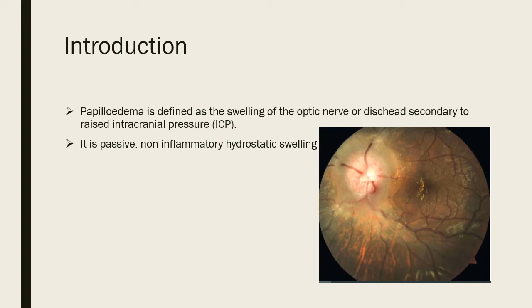Papilledema is swelling of the optic disc head, which must be secondary to raised intracranial pressure. If there is edema of the disc head without raised intracranial pressure, you will not call this papilledema. Papilledema mandatorily means raised intracranial pressure, which is transmitted to the optic nerve or disc head.